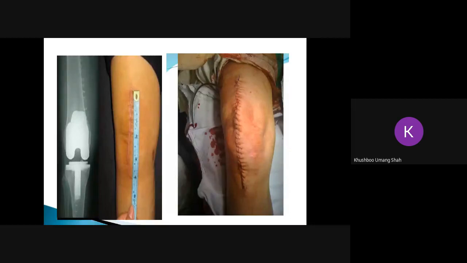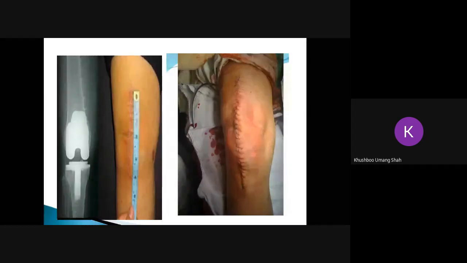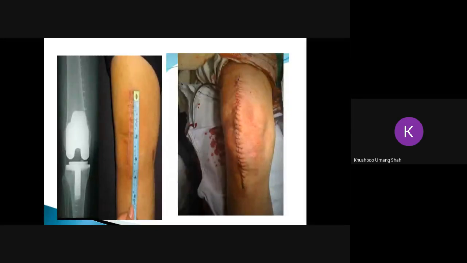And there is a maximum amount of blood loss. After completing the surgery, the post-operative rehabilitation takes a longer time because all the structures along with the bone have been excised. The pain is quite more. The hospitalization stay is also quite more. So it takes a longer time to recover. In this image you can see that the scar is so long, like 15 centimeters.